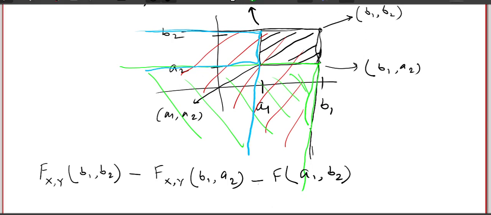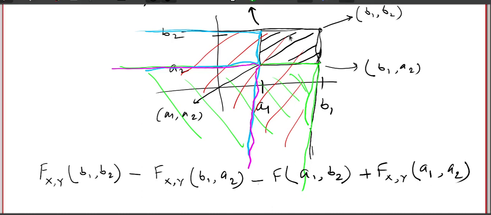This part, this final part, I have basically subtracted twice. So I have to add this. So I just add this, and I can write this quantity plus F of XY at this point, which is the point A1, A2. Right? So the probability that the random vector XY belongs to this rectangle can be written in this form. I hope this one is clear.